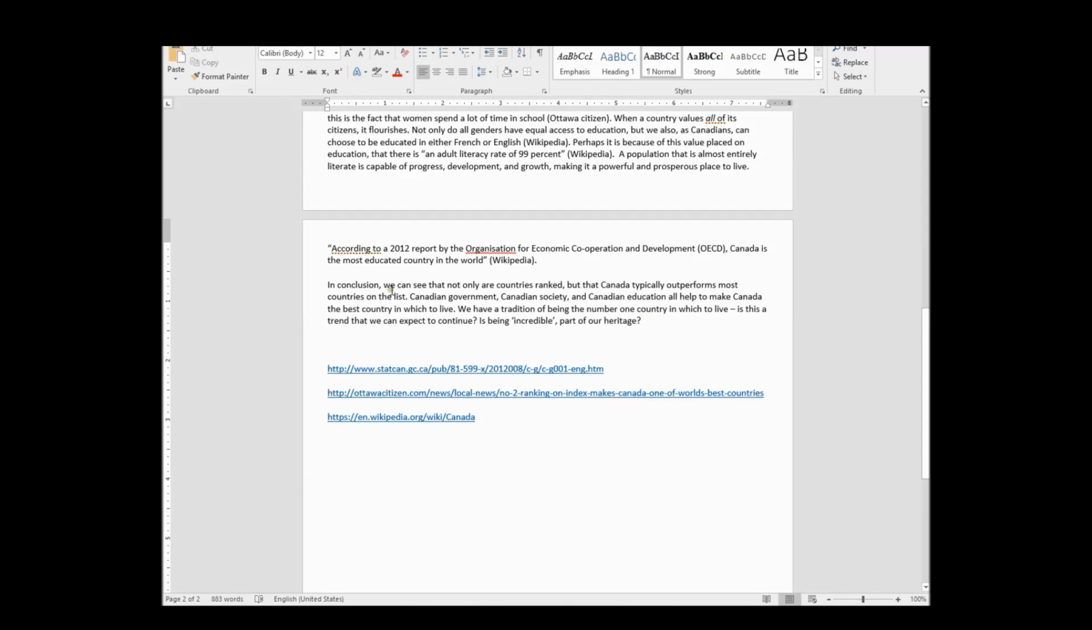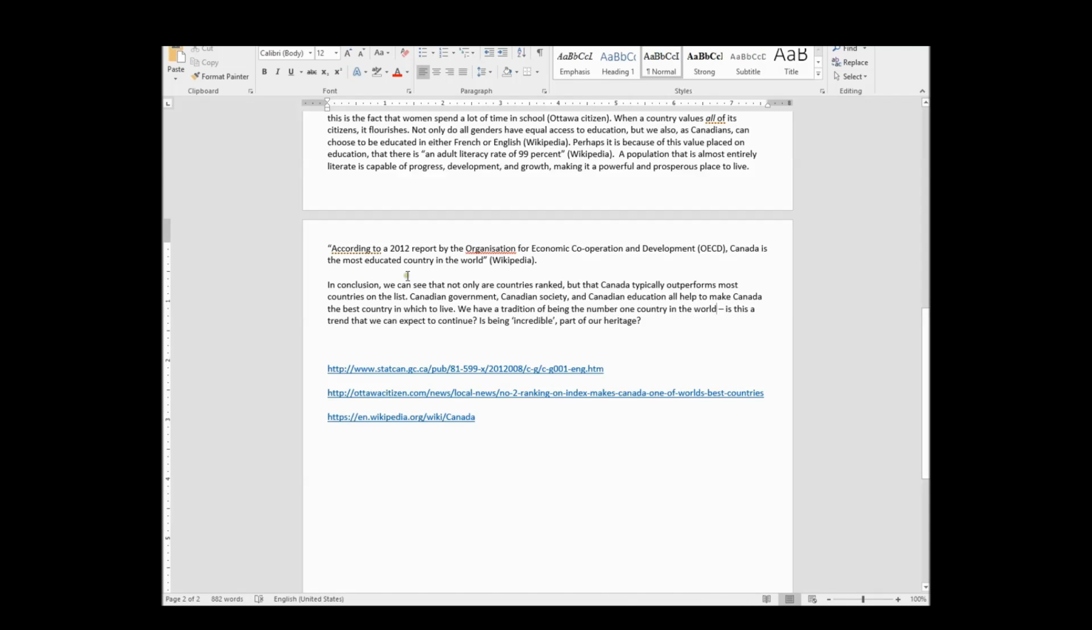So let's read again. In conclusion, we can see that not only are countries ranked, but that Canada typically outperforms most countries on the list. Canadian government, Canadian society, and Canadian education all help to make Canada the best country in which to live. We have a tradition of being the number one country in which to live. I've said live far too often. The number one country in the world. Did I say the world? In the world? No, not yet. In the world.